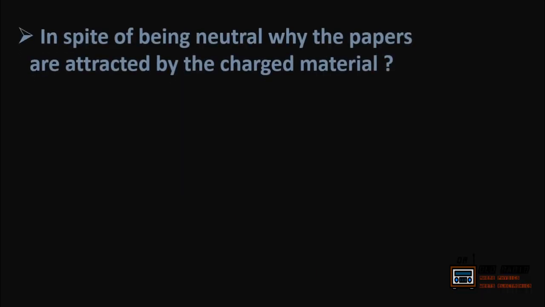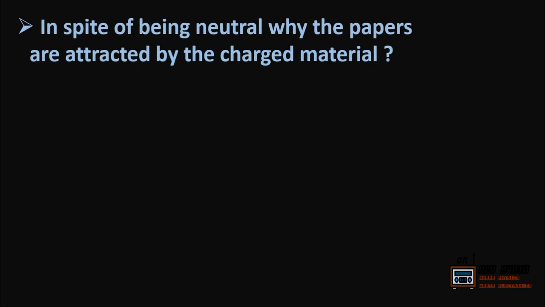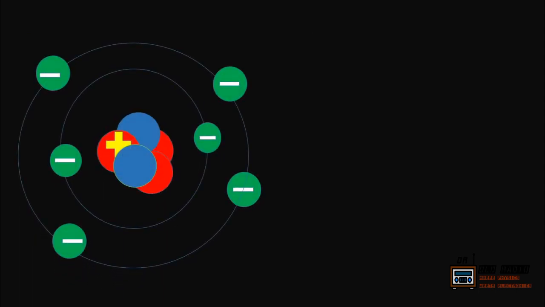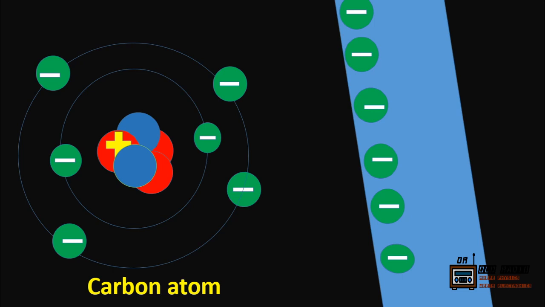In spite of being neutral, why are the papers attracted by the charged material? We know the paper is mostly made of carbon atoms. So for simplicity we will take the carbon atom. Now, if we bring the negatively charged ebonite rod closer to the carbon atom, what will happen?